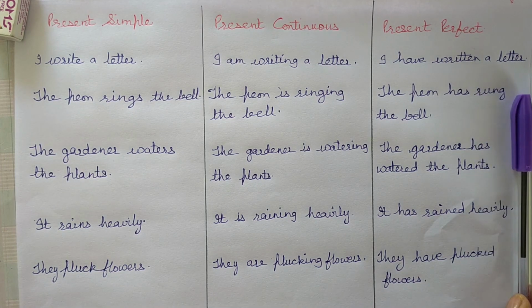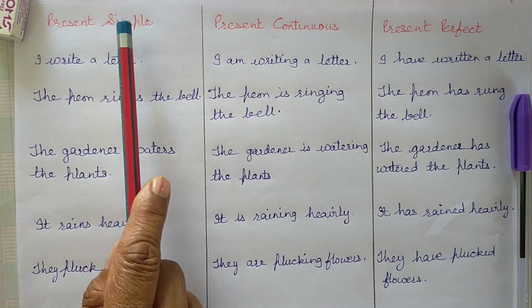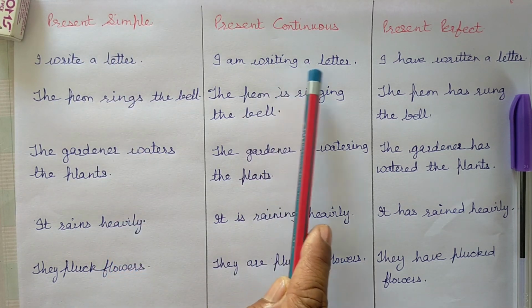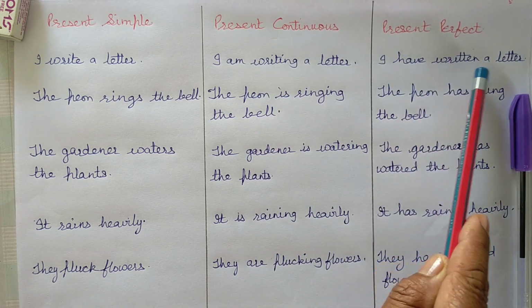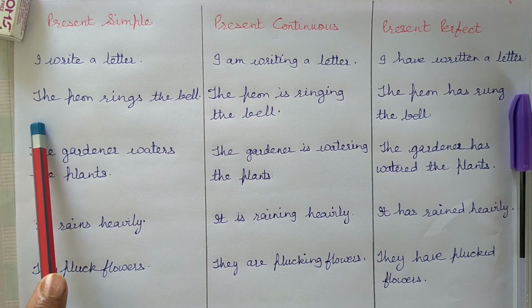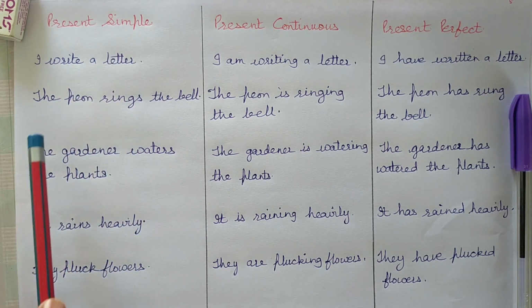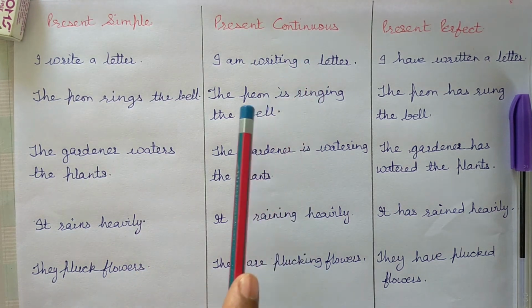I write a letter. Simple present. I am writing a letter. Present continuous. I have written a letter. Present perfect. The peon rings the bell. Present simple.